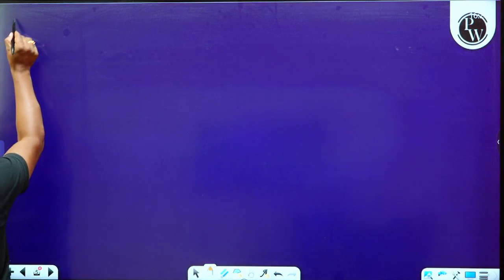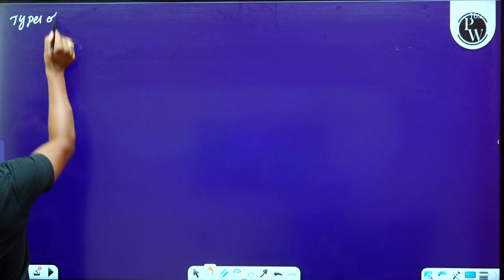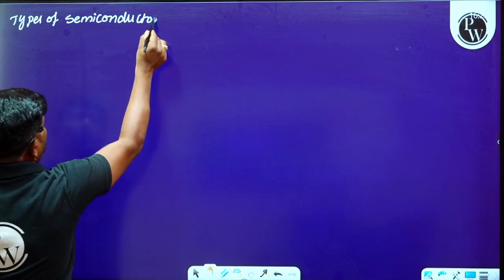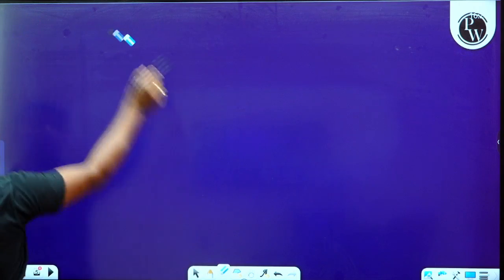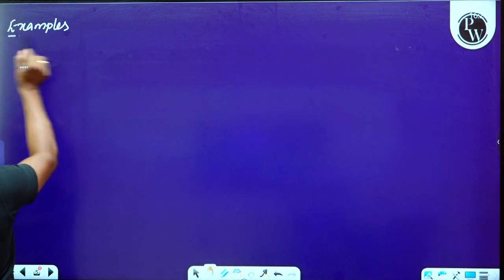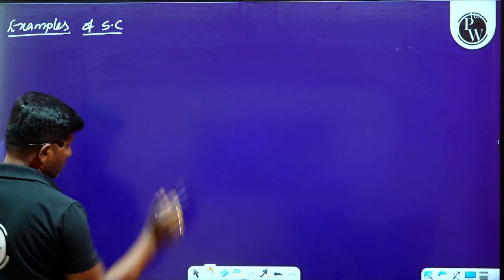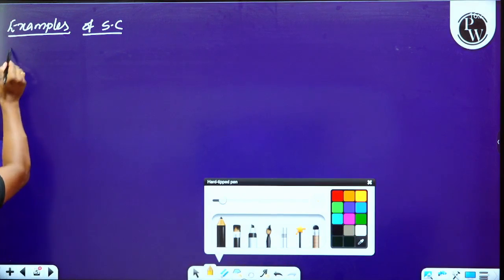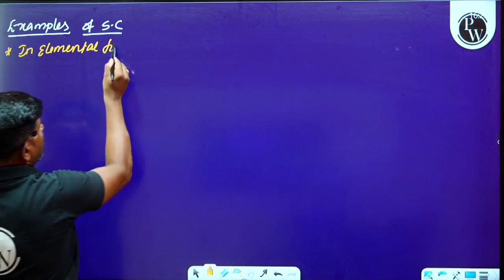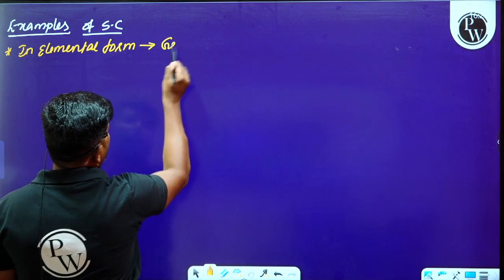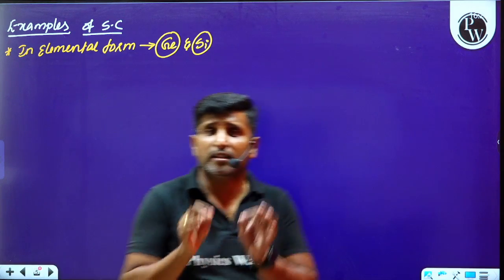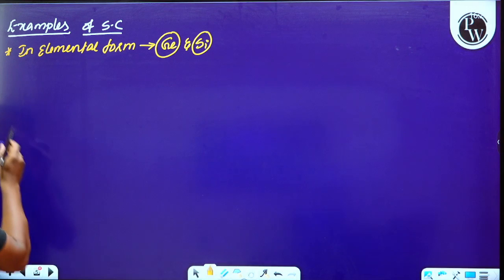Whenever we move on to the types of semiconductors, before going to see the types, let us have the examples. What are the examples of semiconductors? Please make a note of this. We can say that in elemental form, the best examples are germanium and silicon. Germanium and silicon are called the elemental form of pure semiconductors.